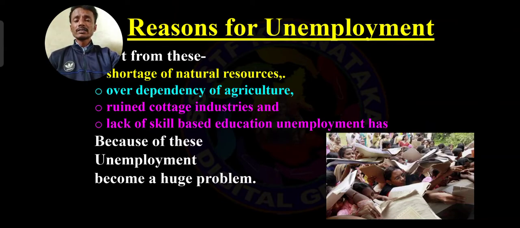If agriculture is successful, they won't be unemployed. But agriculture is not successful, and that is why most people face an employment opportunity problem. That is over-dependency on agriculture, because they are not aware of other jobs. Those who depend on agriculture have no awareness about any other kind of jobs. That is why it leads to unemployment.